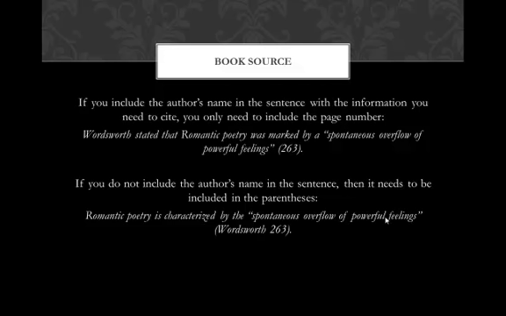Also keep in mind, just as a reminder, when you're doing citations, if you have a few sentences back to back in your response that are from the same source, you do not need a citation after each sentence. Instead, you need it after you're done with that particular source. So maybe I have three sentences right in a row from Wordsworth, page 263. I do not need to put Wordsworth 263 after each one three times in a row. Instead, after the third sentence, that's where I would put my internal citation. So that's what you need to do for a book.